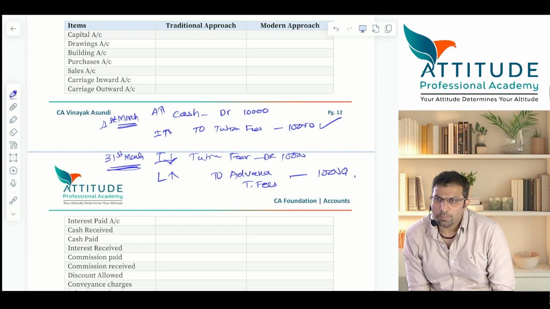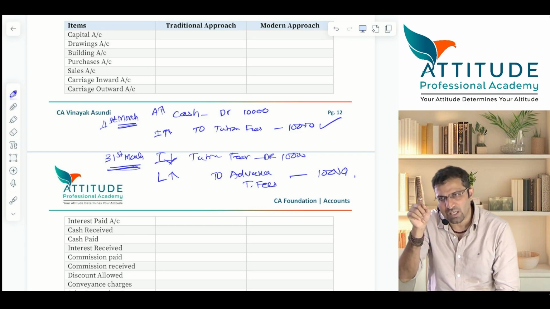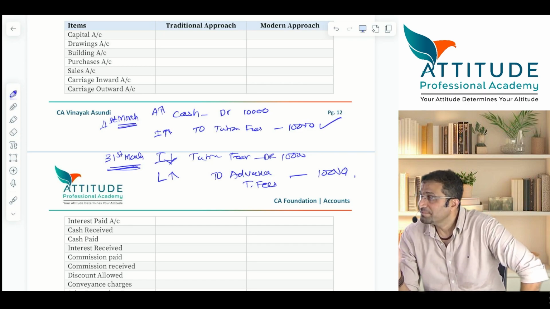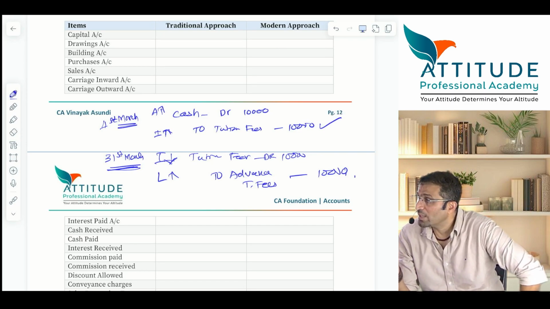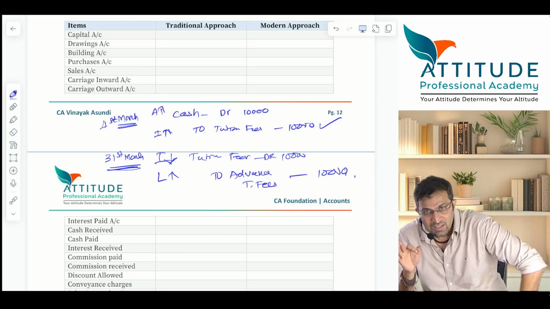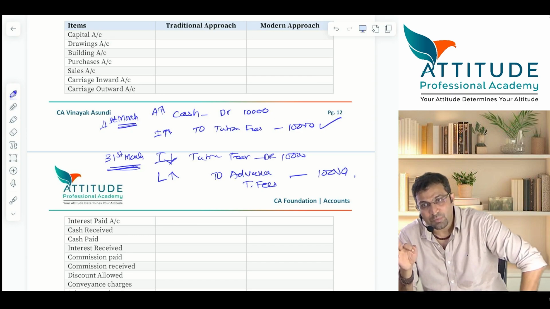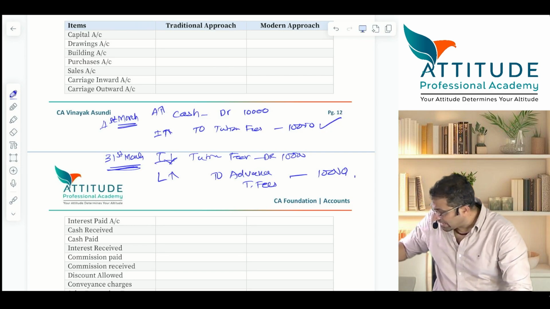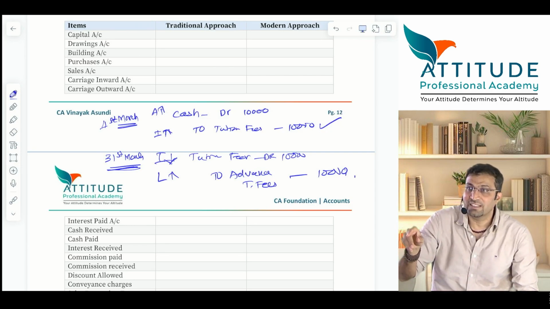So then income tax I should pay on 10,000. Yes, if you are maintaining your books of accounts on the accrual system, you should pay income tax on 10,000, of course minus expenses, वो तो है, but that is the case. Accrual system of accounting, what system? What I am teaching you all for the past 45 minutes or half an hour is nothing but accrual system only. Expenses and income should be recorded on what basis? Cash basis or accrual basis? Accrual basis. Throughout the world, accrual system of accounting is followed. That is why these entries become very, very important. Adjustment entries at the end of the year.